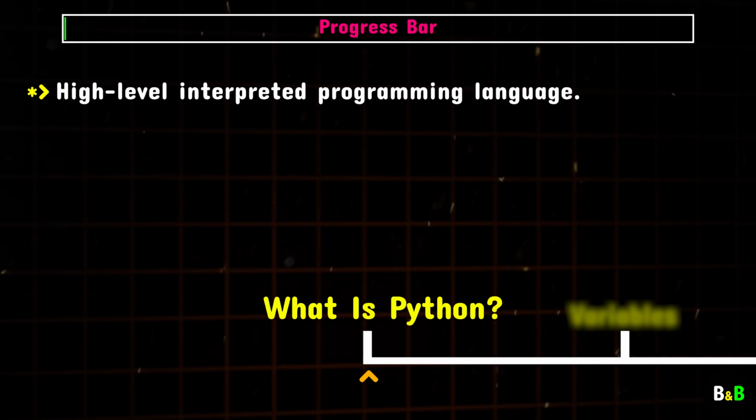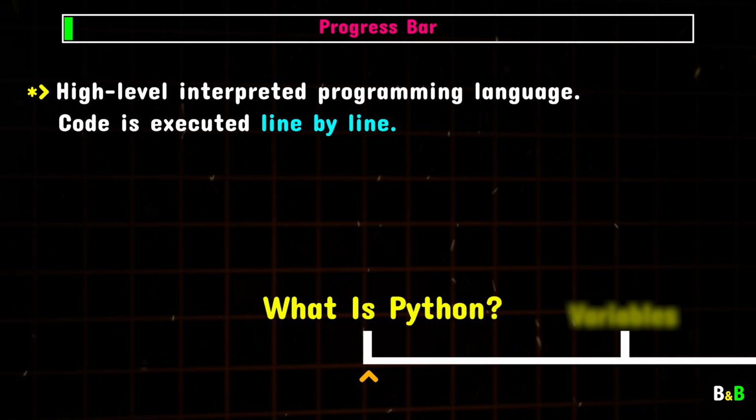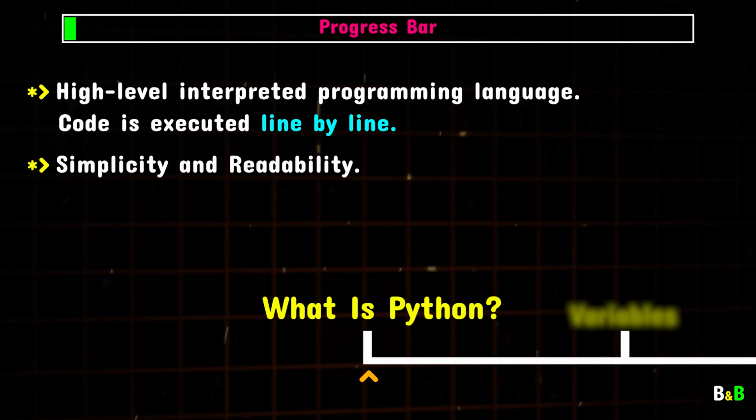Python is a high-level interpreted programming language. Now, what does that mean? Being interpreted means that Python code is executed line by line by an interpreter, rather than being compiled into machine code first. This makes Python easy to write, debug, and experiment with, especially for beginners. Python is also known for its simplicity and readability. Its syntax is straightforward and resembles plain English, which makes it an ideal choice if you're new to programming.